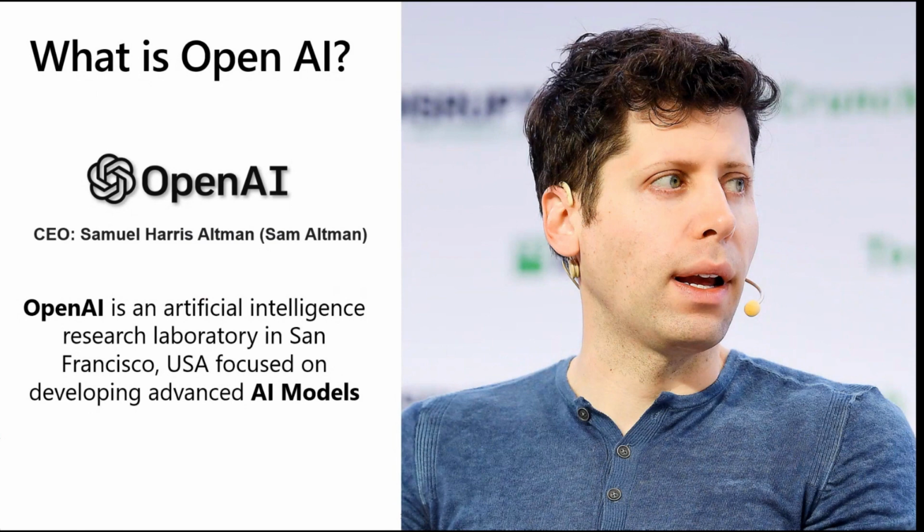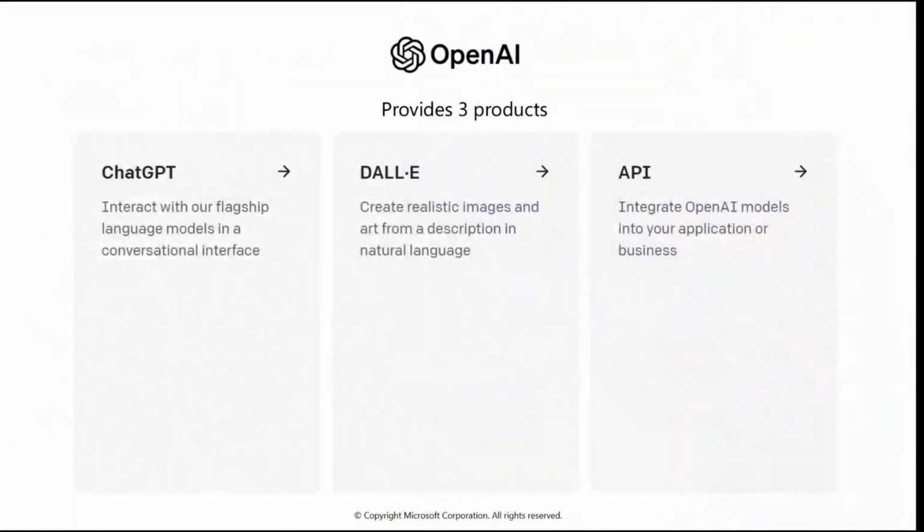Okay. Now this company has developed three products till now. The first is ChatGPT, the second is DALL-E, and the third is the API. Today in this video, I'm going to discuss ChatGPT, not DALL-E and the API, but I just wanted to give a quick overview of them.